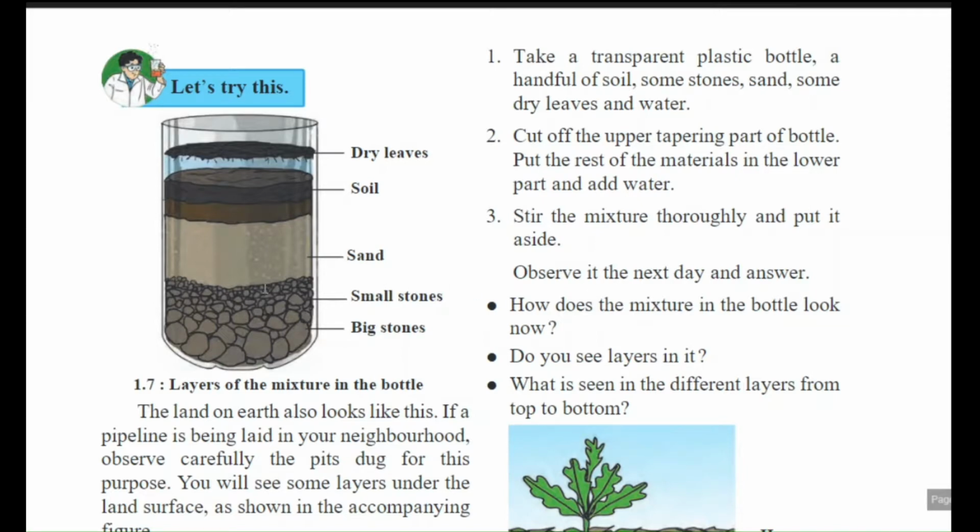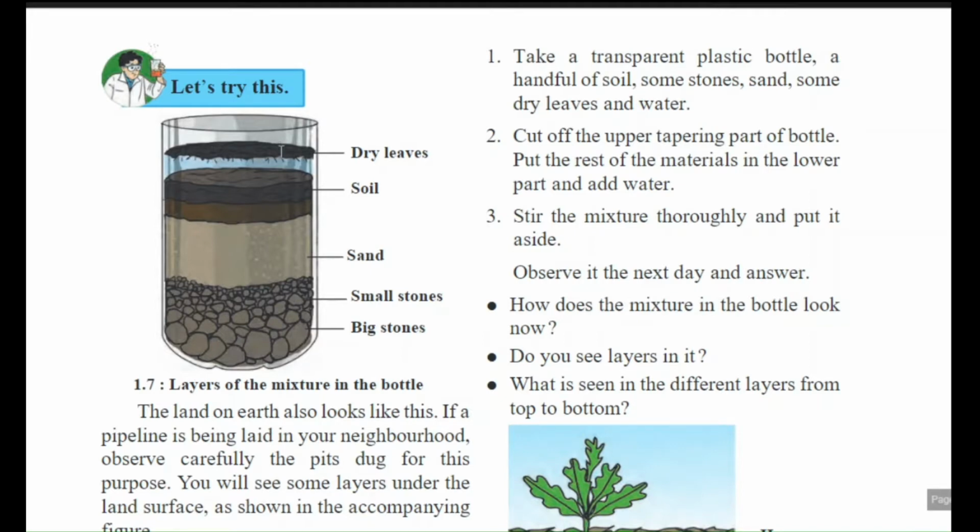If you observe, students, whatever the heavy material, that is the big stones, gets settled at the bottom. Above that there will be a small stone layer. Above that a sand layer is there. Above that fine soil is there. And above that, a layer of dry leaves is present.